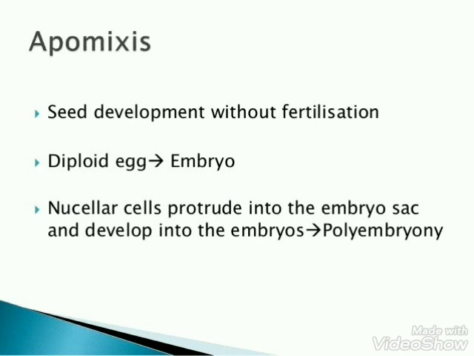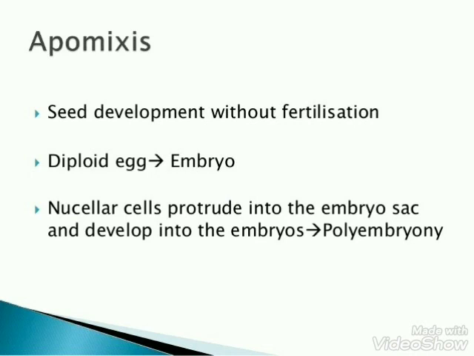The ways of development of apomictic seed are: a diploid egg is formed without reduction division and develops into the embryo without fertilization. Some cells of the nucellus, which are diploid in nature, start dividing and without fertilization develop the embryo, like in citrus fruit and mango. Another process is polyembryony. The occurrence of more than one embryo in a seed is called polyembryony. Poly means multiple embryos, like in orange.